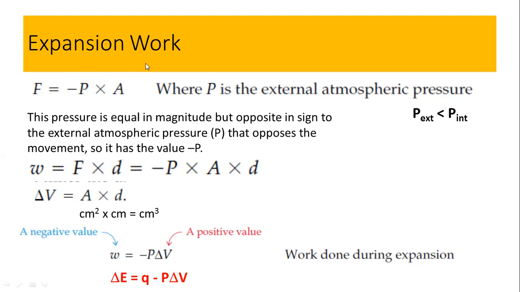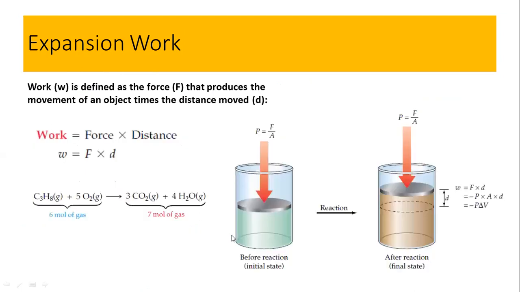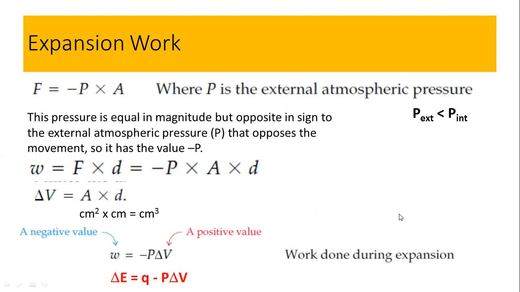So this is the generalized form. And what is happening in the expansion? In expansion, delta V must be a positive value. Why is it a positive value? Because this is the initial volume, and with the expansion, there is an increase in the volume. So when you subtract, maybe this is V1, this is V2, V2 minus V1 must always be positive in case of the expansion.